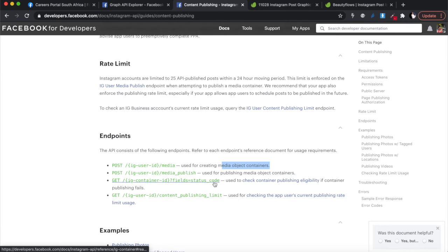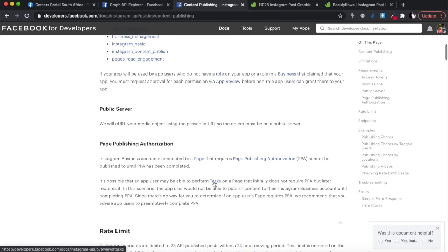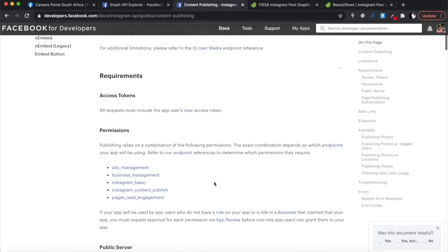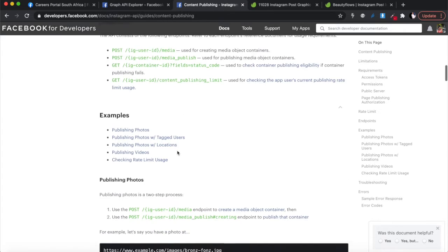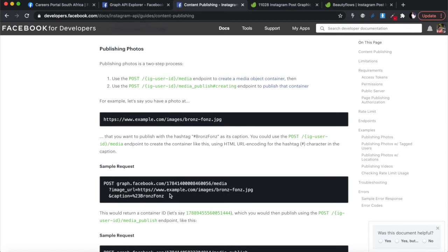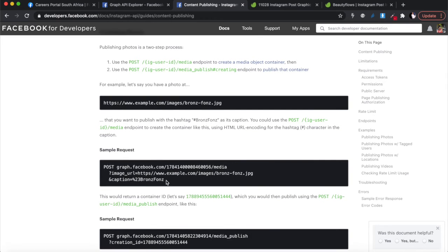If you read this documentation, it took me a bit of troubleshooting to get through it because it doesn't tell you everything. You'll see at the top here where it says access tokens, it says all requests must include the user access token. Can you see that, right? It says that right at the top. But if you look at the bottom at the examples, if you're a beginner and you go through this, you'll see this is the curl example.